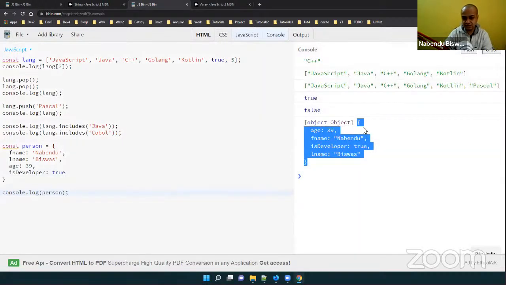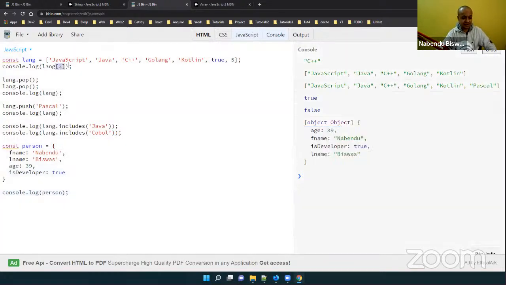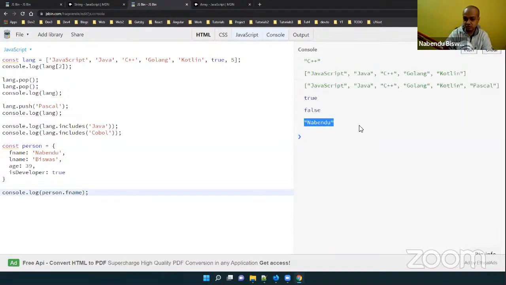So it is like this, the object is shown like this. But how do I access the values here? Here I was accessing the value with bracket notation because it has indexes. So here I will access with the dot notation. Like person.fname, I will do it, clear it, run it. See, this "Weg" is coming.